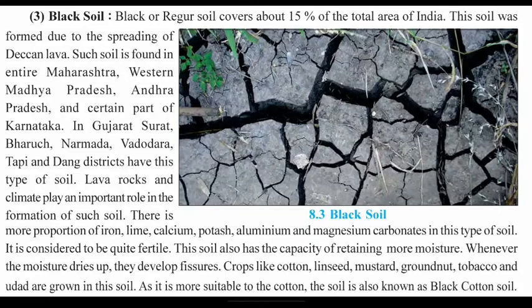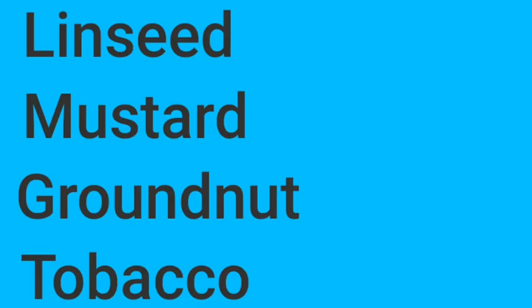This soil is the best for the cultivation of cotton crops, so it is also known as black cotton soil. Besides cotton, linseed, mustard, groundnut, tobacco, etc. are also grown in this soil.